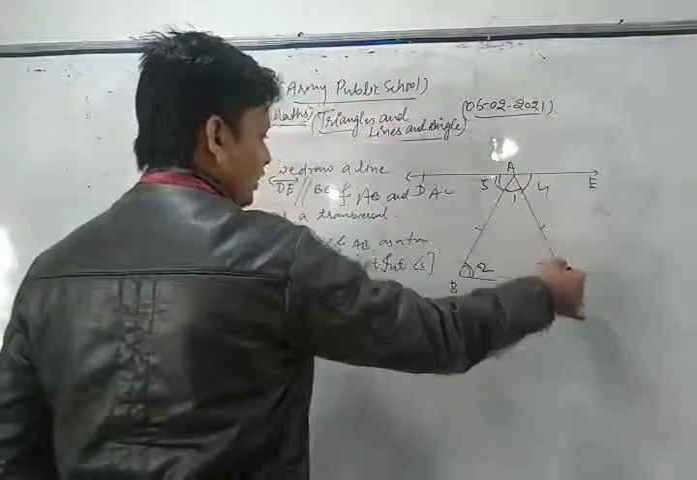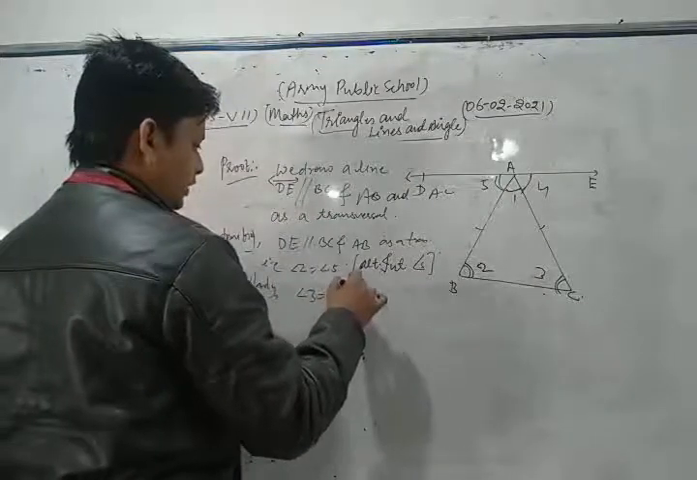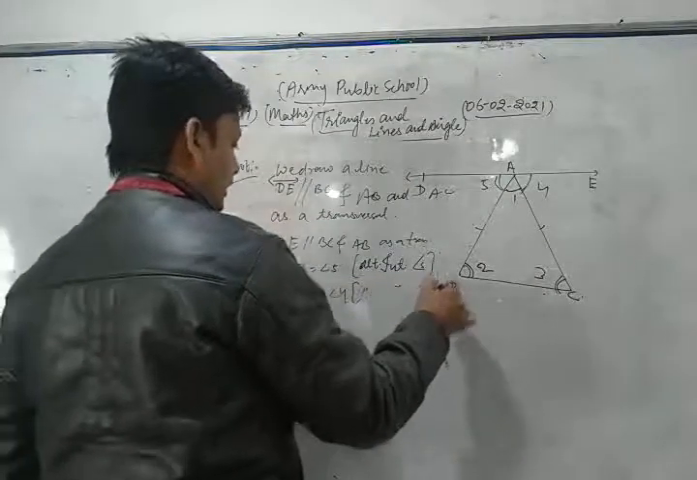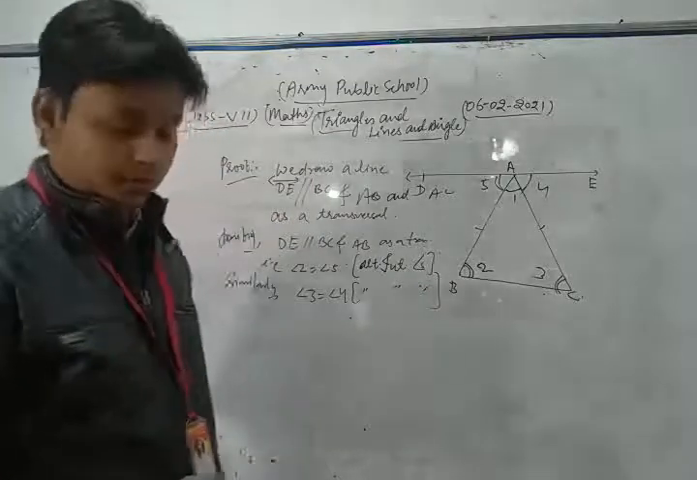Similarly, angle 4 is equal to angle 3, or angle 3 is equal to angle 4. These are also the alternate interior angles. So in this way we get a relation between them.